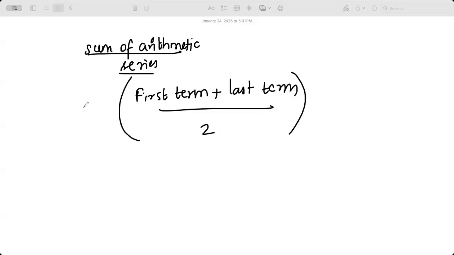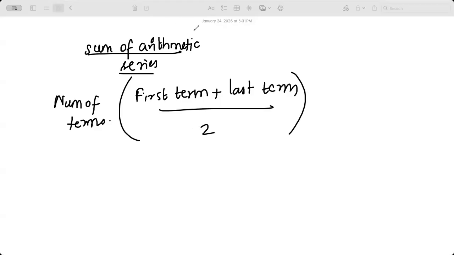Okay, on another note, I wanted to give you this as well. When you think about the sum of an arithmetic series, the arithmetic series you're not discussing at school, how do you write out the sum of the arithmetic series? First term plus last term, which is the average, first term plus last term divided by 2, times the number of terms. Am I with you?